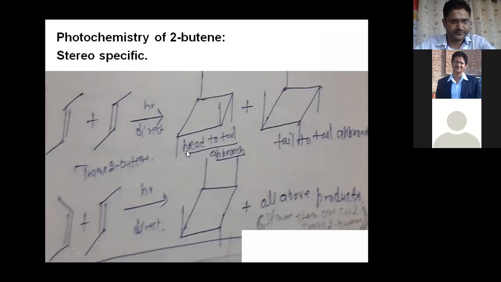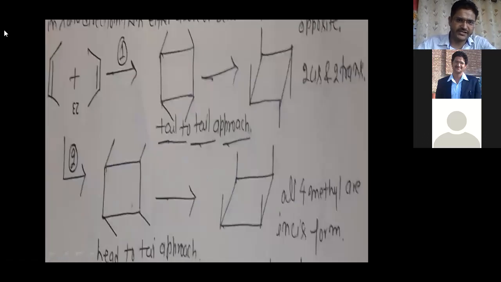Now, how can we explain this? You can see a simple example. Now think, this is cis, and this is cis also. If they combine in this way, then you can see the final intermediate forms like this. According to me, the final intermediate forms like this. Now you can see here, this is cyclobutane, here is the methyl group.